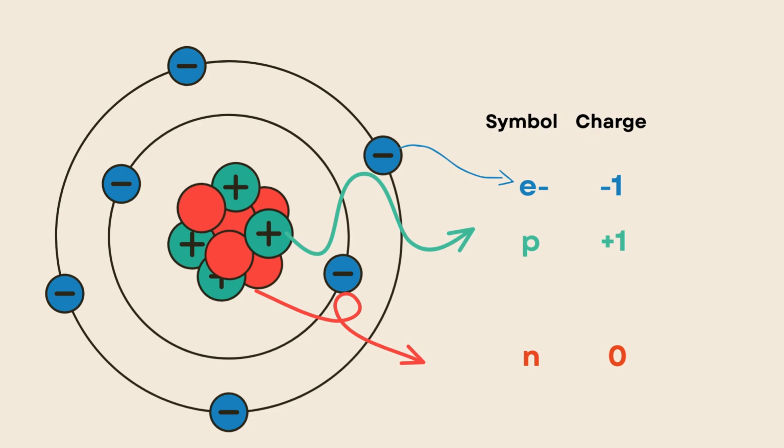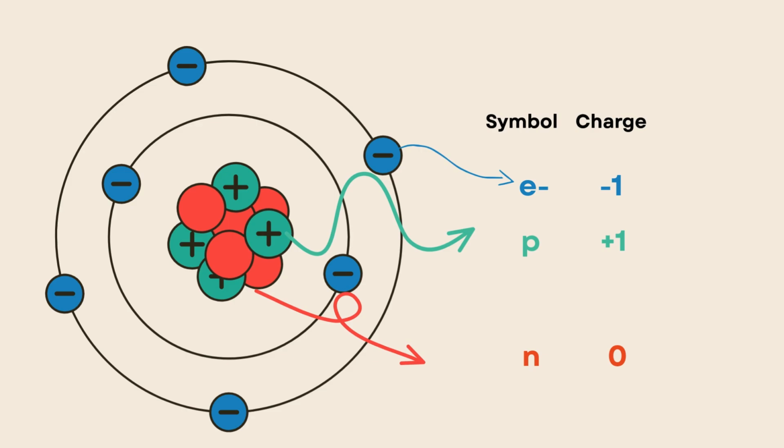So we can put symbol for them. As to electron, we can put it E and minus like that, okay? So this refers to the electron. And the symbol for proton, we can put P, okay? And the symbol for neutron, we can put N. And as you see here, it has charge.